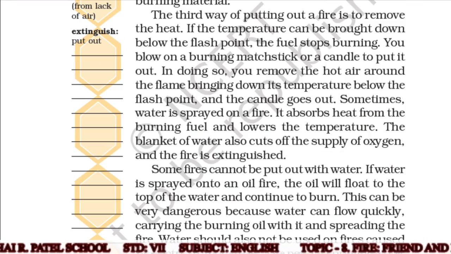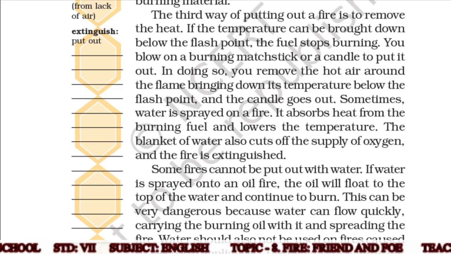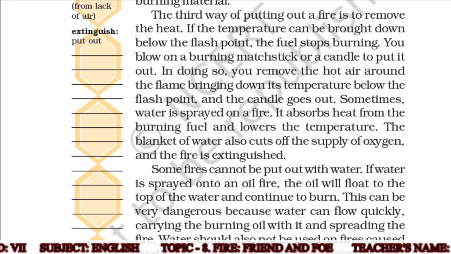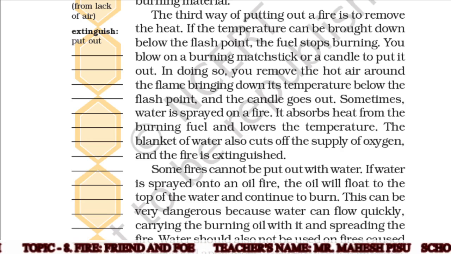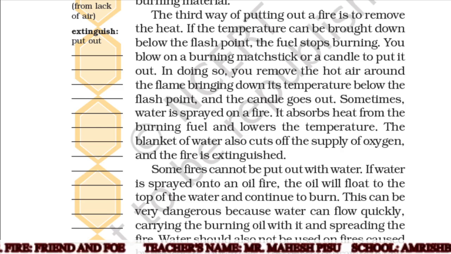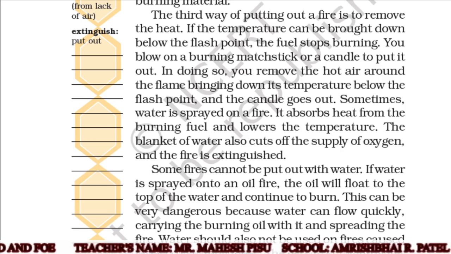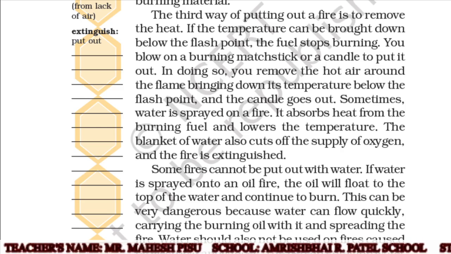The third way of putting out a fire is to remove the heat. If the temperature can be brought down below the flash point, the fuel stops burning. You blow on a burning matchstick or candle to put it out.